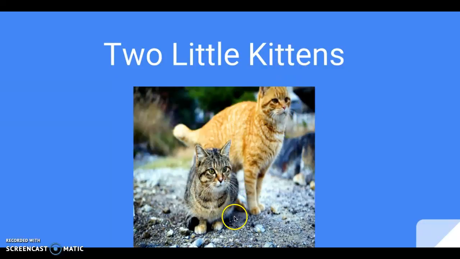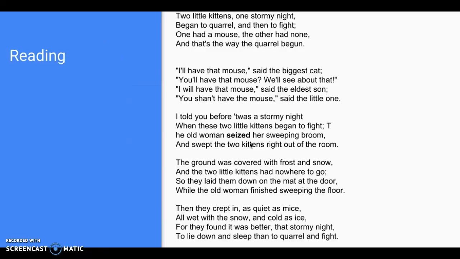And so I went ahead and included a picture of two little kittens for you to start thinking about what this poem could possibly be about, if the kittens are going to play, if they're going to fight, if they're going to smile. So go ahead and take out your poetry packet for today. It's the very first poem on that packet, and I want you to look at it while we read today.